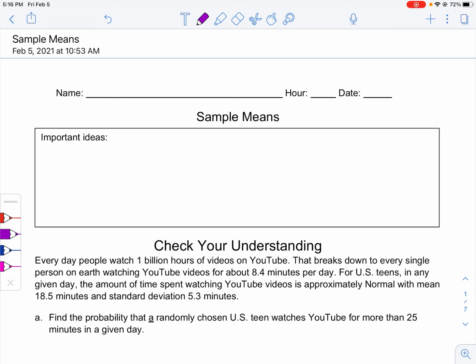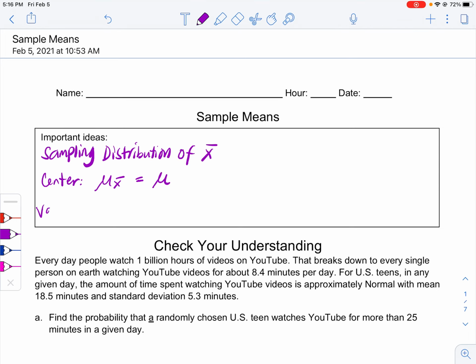For our important ideas, the sampling distribution of the sample mean has a center: the mean of the sampling distribution is equal to the mean.